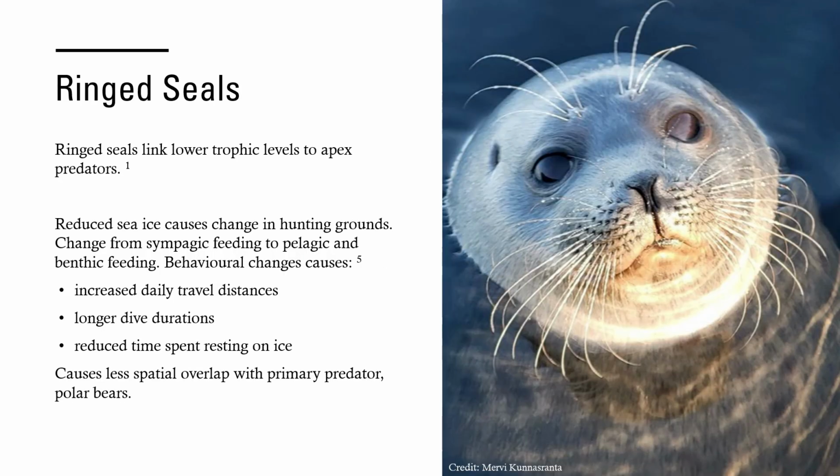The second example is with ringed seals in the Arctic. Ringed seals are essential for the health of the Arctic food web, linking lower trophic levels to apex predators. They feed primarily on polar cod and act as primary prey for many apex predators.